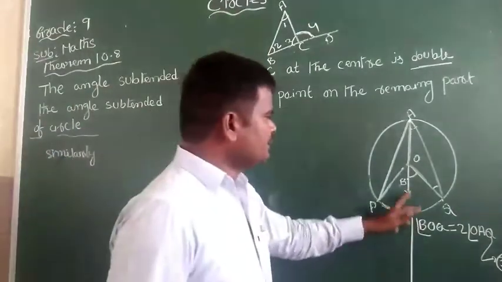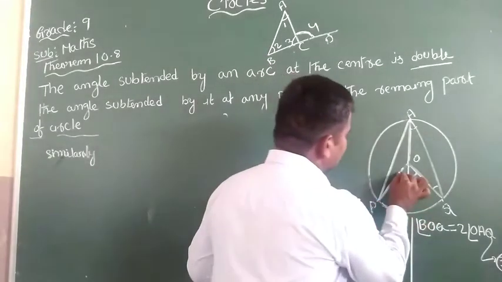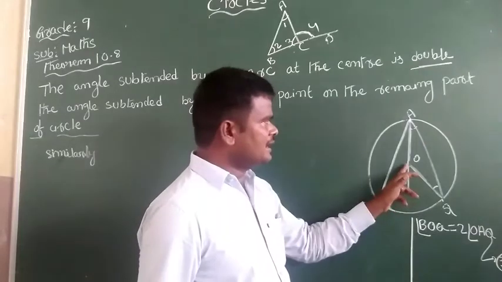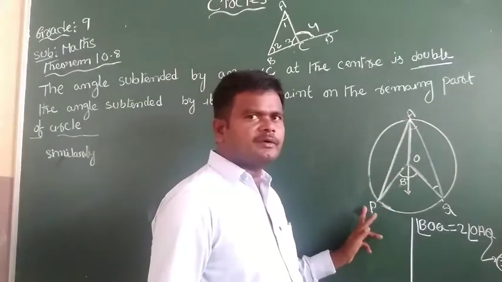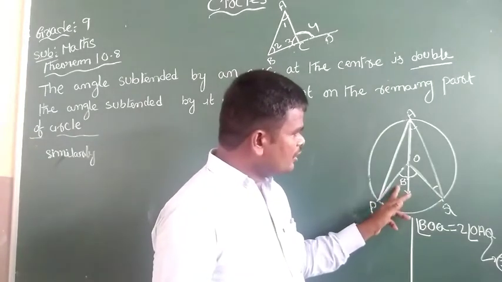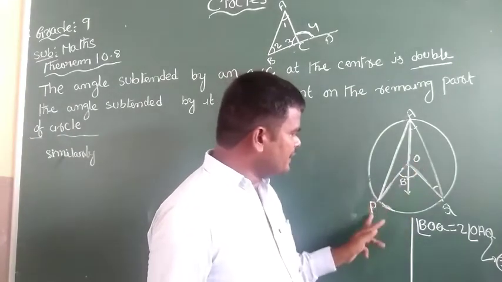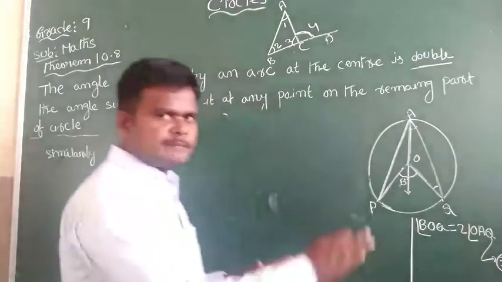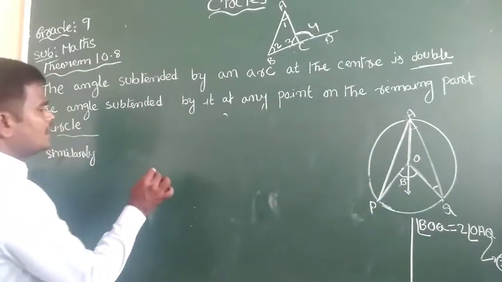Similarly, we can apply this here. This angle is also an exterior angle of triangle OAP. Therefore, angle BOP, similarly, we apply the same process here.